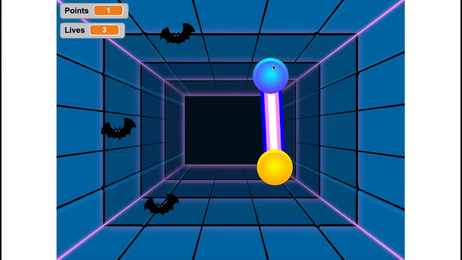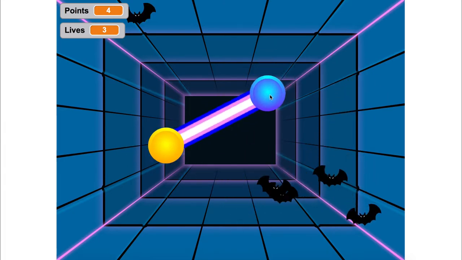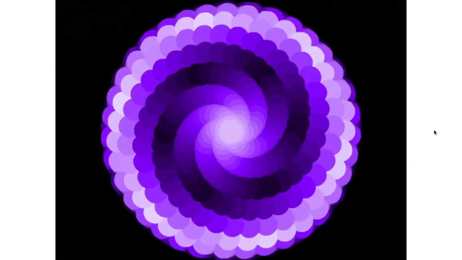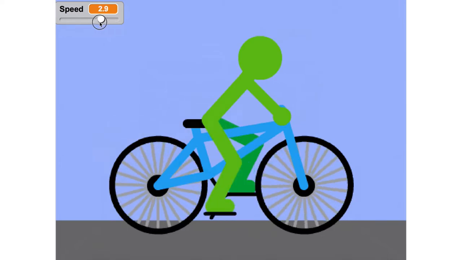For today's tip, we'll learn how to use the pen blocks to create a line between two sprites continuously. The pen blocks are a unique set of blocks for Scratch that allow someone to draw lines, shapes, patterns, and other advanced designs without the need for graphical sprites.